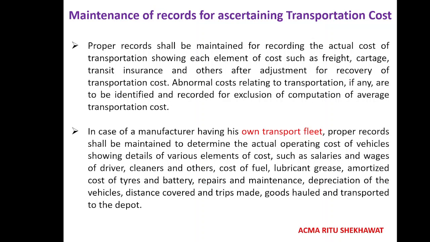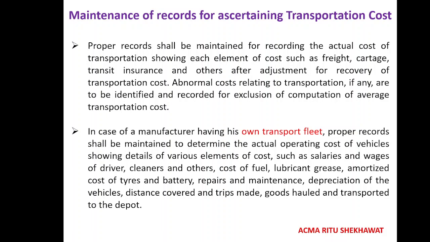In case of manufacturing, if they have their own fleet, if you have your own resources, such as trucks or trolleys, and you are transporting your goods from one place to another in your own vehicle, your own facility, then what happens in this record?